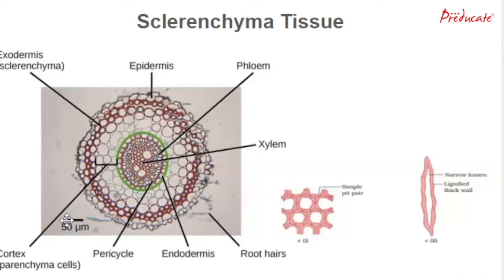Epidermis aids in the protection against loss of water, mechanical injury, and invasion by parasitic fungi. Since it has a protective role to play, the cells of epidermal tissues form a continuous layer without intercellular spaces. The epidermis of the leaves contains small pores known as stomata. These are necessary for gaseous exchange and transpiration.